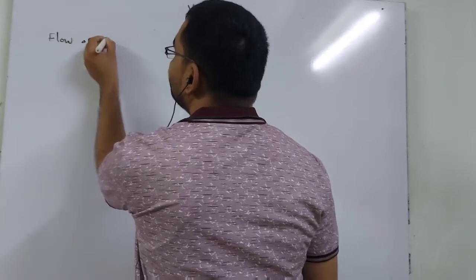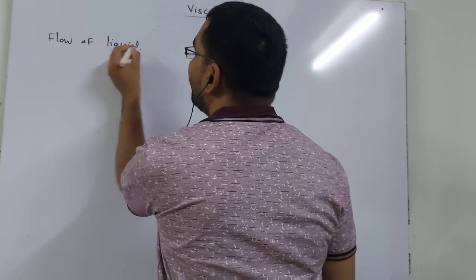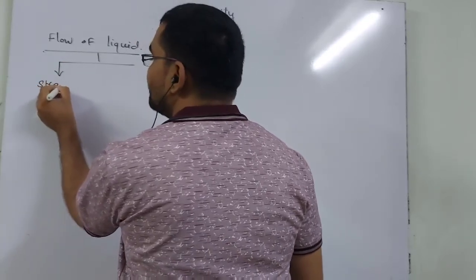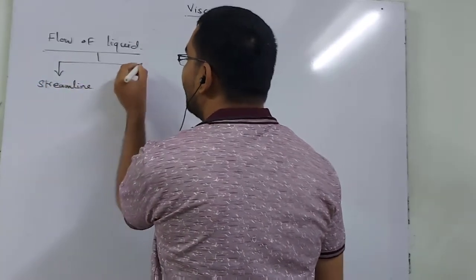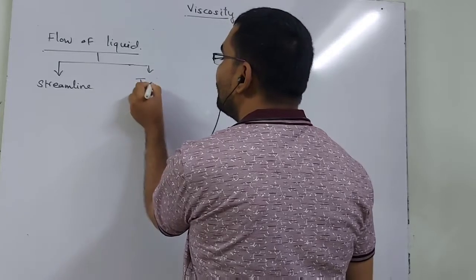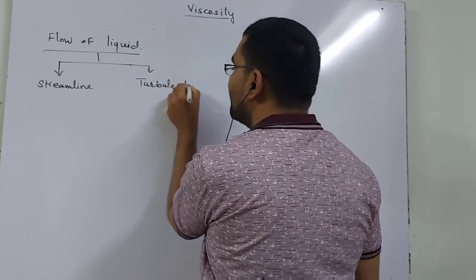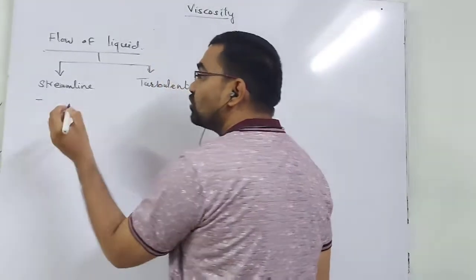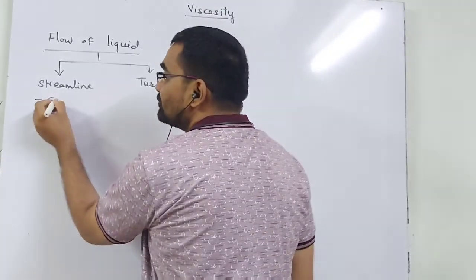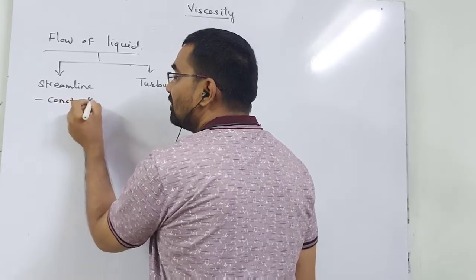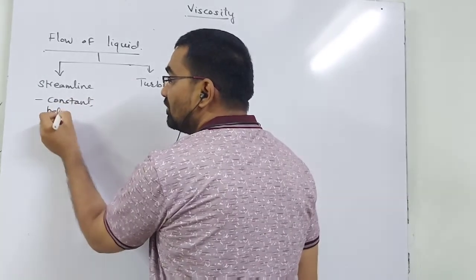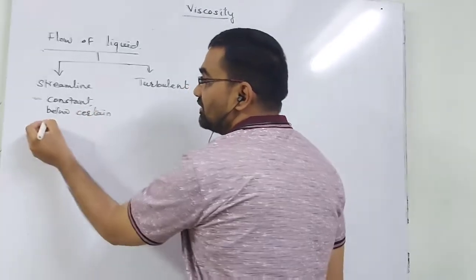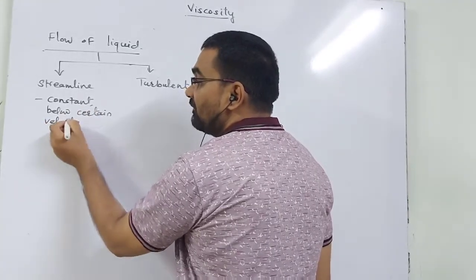the flow of liquid is basically divided into two types. What are the two types? First is streamline flow and second is turbulent flow. So what is streamline flow? When the velocity of all the particles throughout the flow is constant, or below a certain velocity, it is called streamline flow.